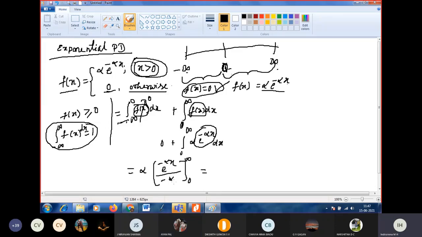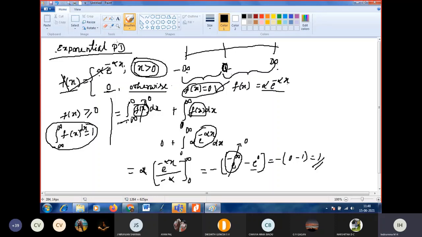Here alpha and alpha cancel, keep the minus outside, then apply the limit: e power minus infinity minus e power 0. What is e power minus infinity? 0. What is e power 0? 1. So 0 minus 1 with the minus sign gives 1. We got 1.